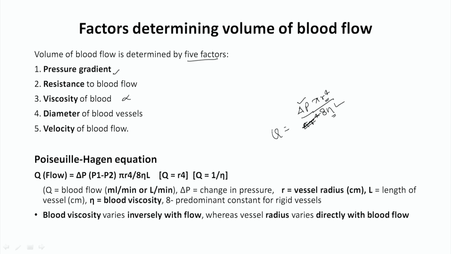So, you can see here Q denotes the flow of blood, Delta P denotes the change in the pressure, R denotes the vessel radius, L denotes the length of the vessel, and eta denotes the viscosity of blood. So, viscosity of blood is inversely related with the blood flow, whereas the radius varies directly with the blood flow. From this formula you can easily derive whatever dynamics you want to know from this Poiseuille-Hagen equation.